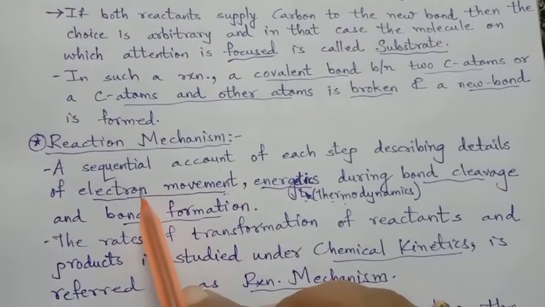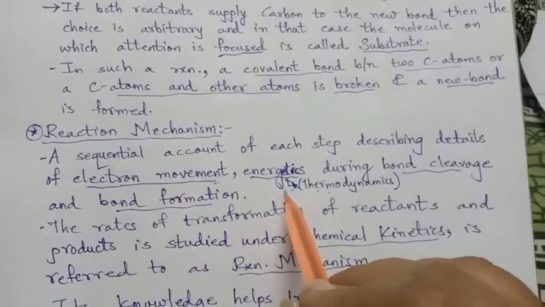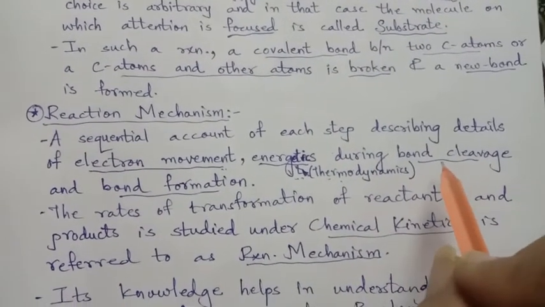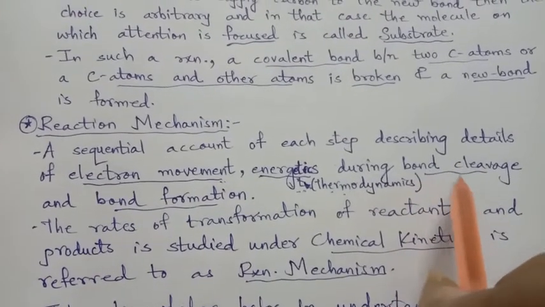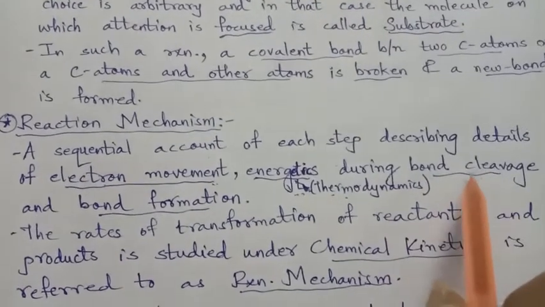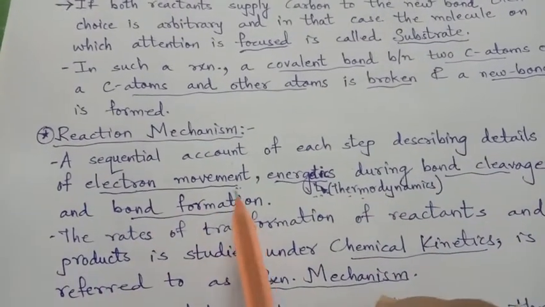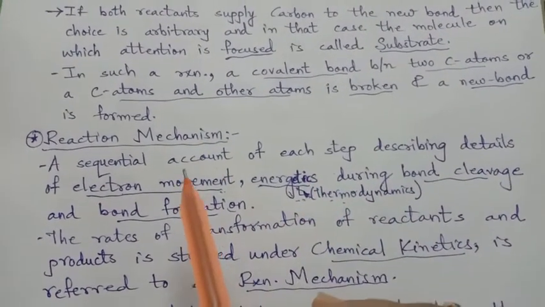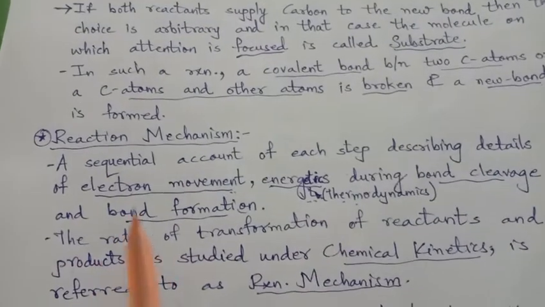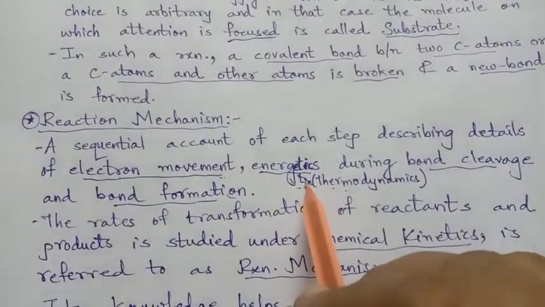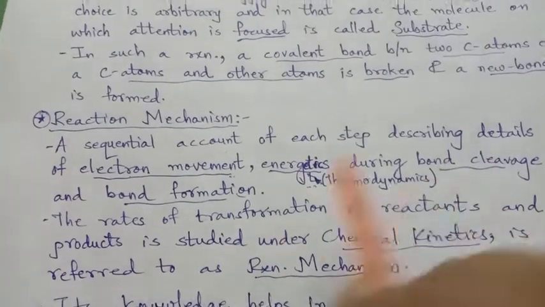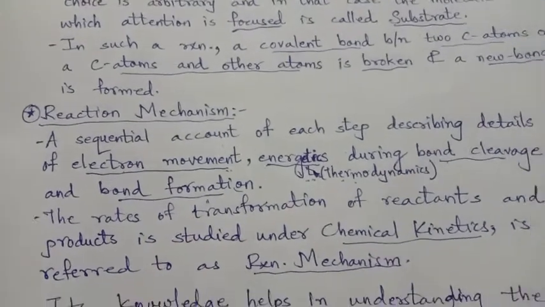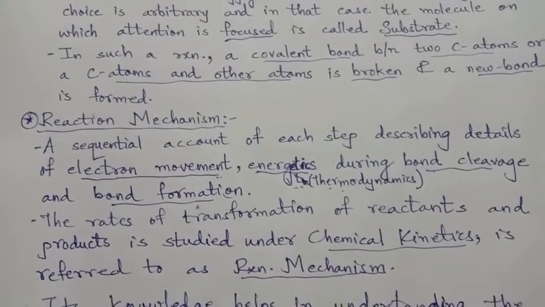So if electron movement is described properly, and energetics is described properly, then during the bond cleavage, that means whether it is heterocleavage or homocleavage, right, fission takes place, and bond formation also. So when all these things are discussed in a proper serial order, one by one: movement of the electrons, energies related to it, cleavage of the bond and formation of the bond, breaking of the old bond, forming of the new bond, breaking of the covalent bond, ionic bond.